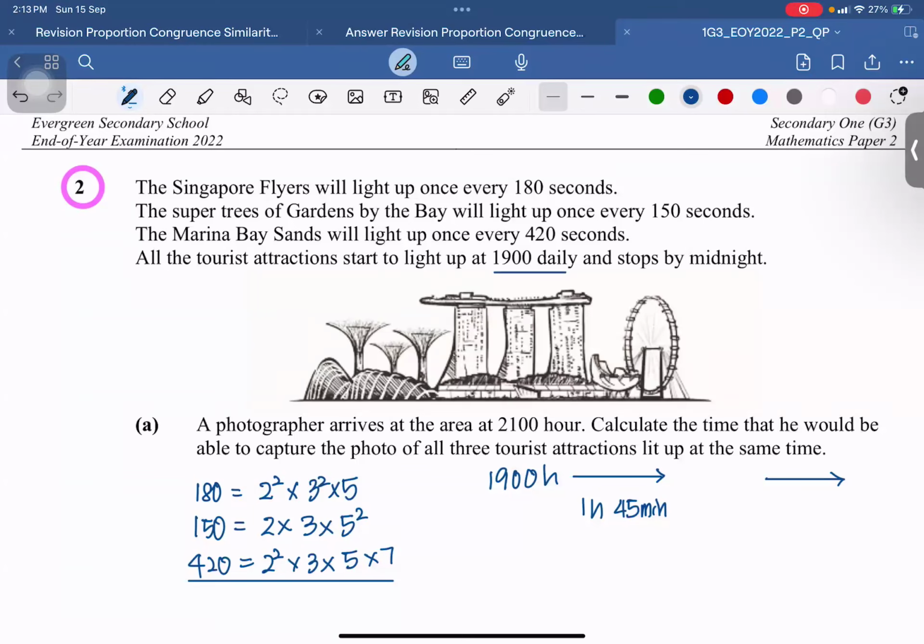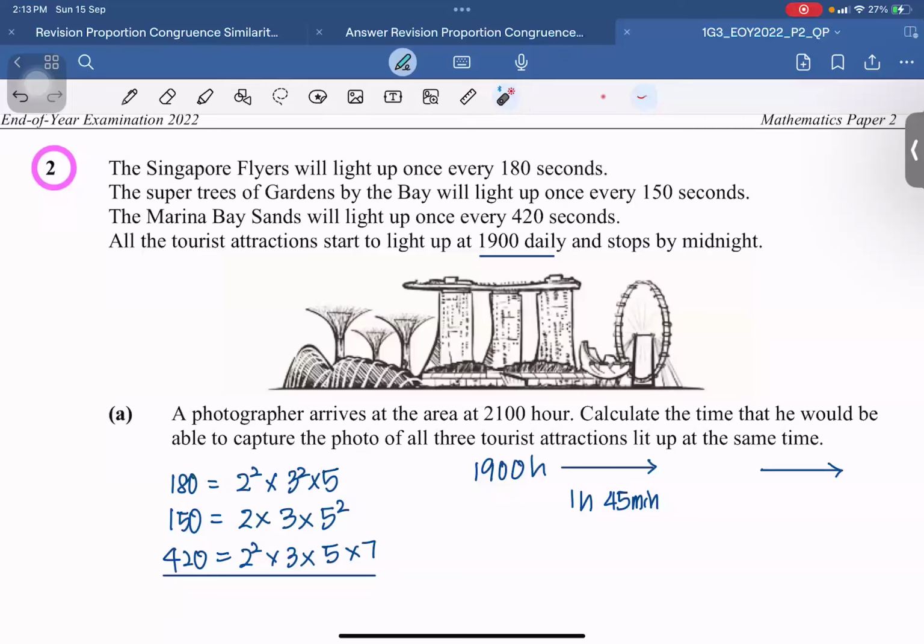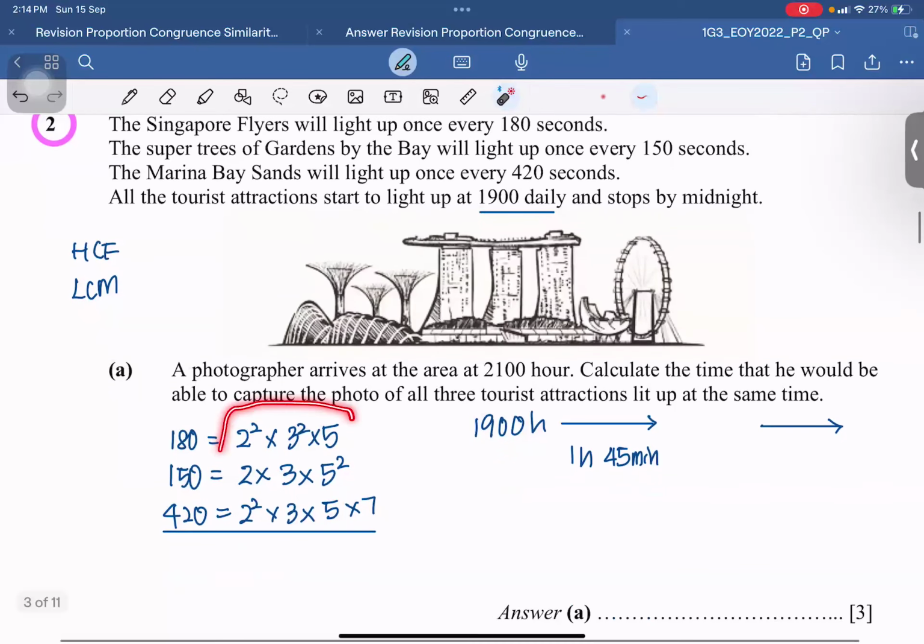Okay, just take note that this question says the flyers will light up every 180 seconds, another one every 150 seconds, another one every 420 seconds. So if you want to find the time when all three of them will light up at the same time, it means you're looking for something common. In this kind of question, either you look for the highest common factor or the lowest common multiple. Okay, so the first step I do is express each of the numbers over here as a product of their own prime factors.